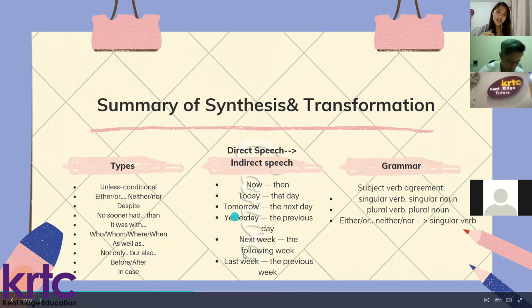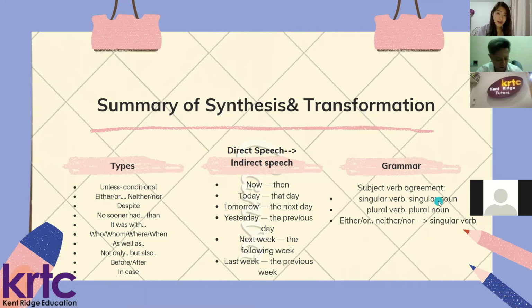Then direct indirect speech, as I said, here are the words you need to change. Last but not least, general rule of thumb. Grammar, subject-verb agreement. So this is just a general overview. There are a lot more nuances, but for now, just know that a singular verb needs to follow a singular noun. A plural verb needs to follow a plural noun. Either or, neither nor is a singular noun.